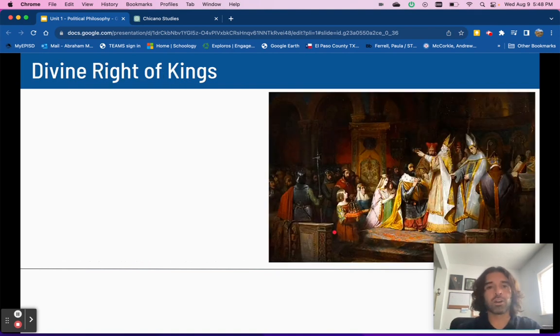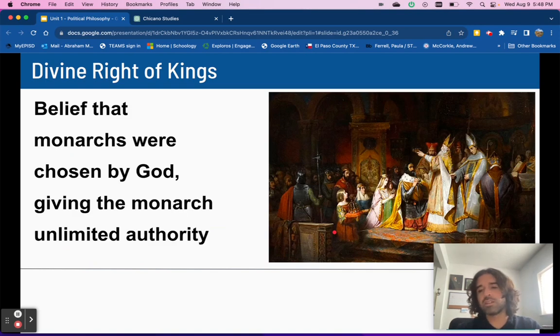Divine right of kings. This is a belief that monarchs, kings or queens, were chosen by God and given unlimited power because they were chosen by God. This is a picture of the Pope crowning the next king. Again, God chose them to be king. And because God chose them, they have unlimited power.